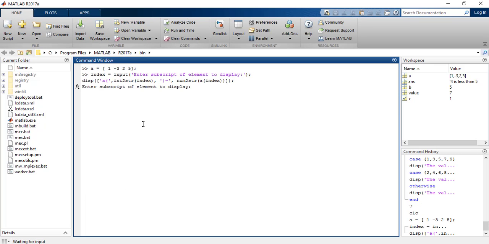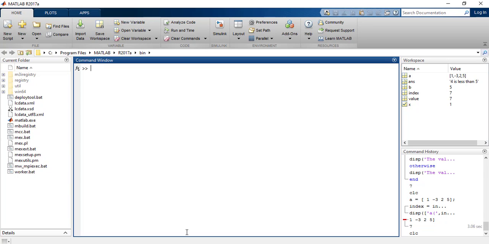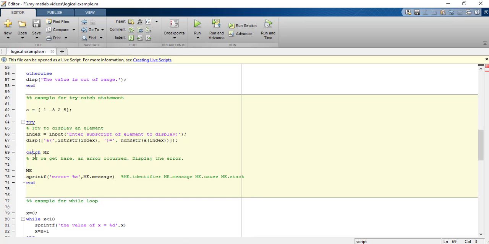So if I pressed enter and we have to enter the subscript of the element, and by chance I entered the value as 7, but the indexes are only up to 4, it would have given me an error. This error is because we have exceeded the matrix index dimensions, right? So to have a more interactive program, we can use the try catch statement, right?